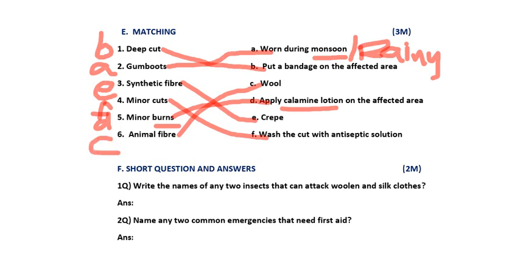Once again I am telling all the answers. First one is B, second answer is A, third answer is E, fourth is F, fifth answer is D, sixth answer is C. Again I am saying B, A, E, F, D, C are your answers. If you got confused, pause the video and listen again carefully and check your answers, right?